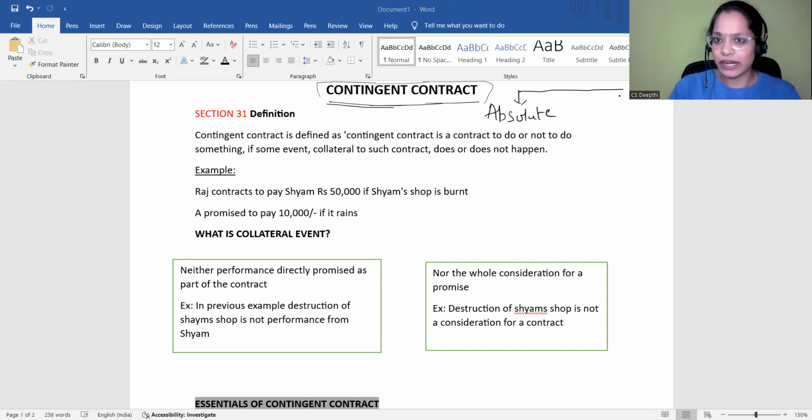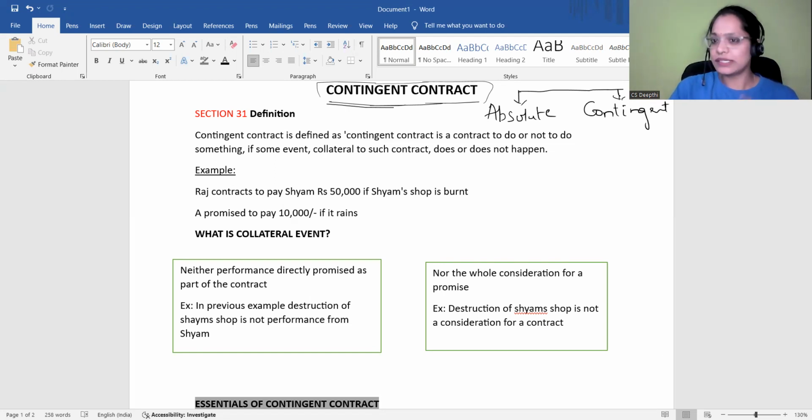Now the next type of contract is a contingent contract. Now, what is this type of contract? It is not a conditional contract, of course. Here, conditions are inserted, and if those conditions are fulfilled, then a contract obligation arises. So basically, contingent is different from conditional contract, and I will discuss this later in further topics. So there are two types of contracts basically, absolute and contingent. Absolute is a clear contract where no conditions have been inserted, whereas contingent is entirely different.